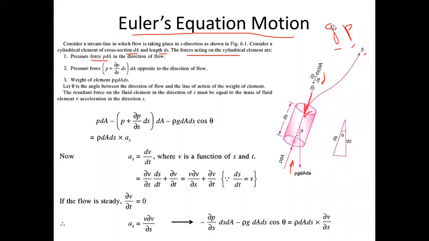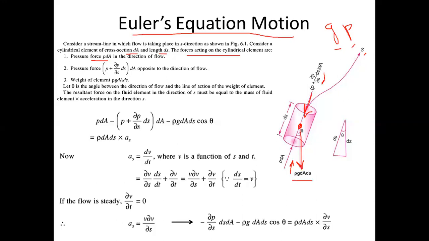But there is a second force also, that is the weight. And the weight of a fluid should act through the center of gravity. Now if I assume this is the center of gravity of the fluid element, the weight must act vertically downward. So vertically downward, this is the weight of the fluid.